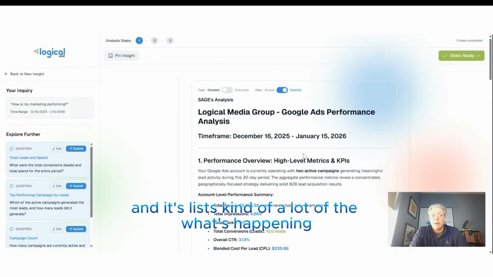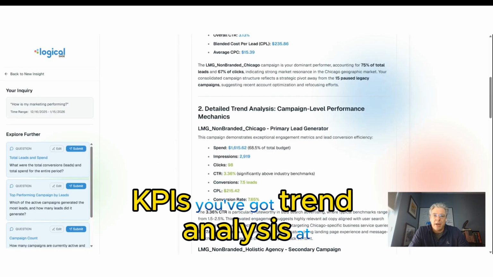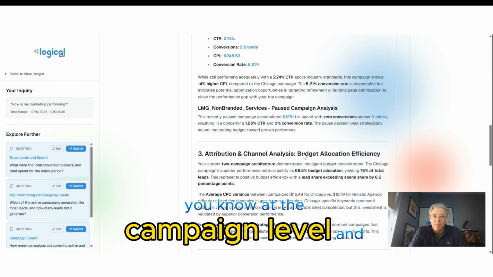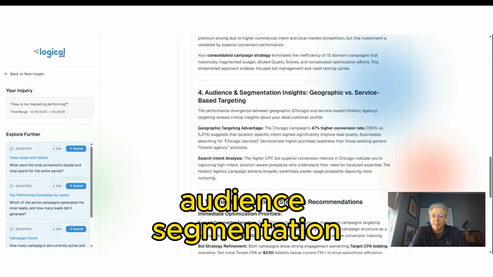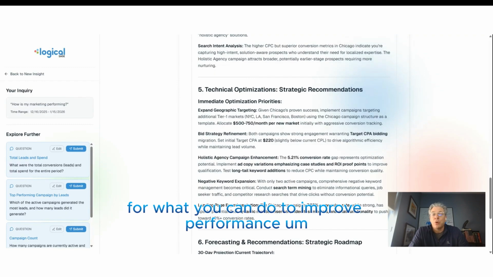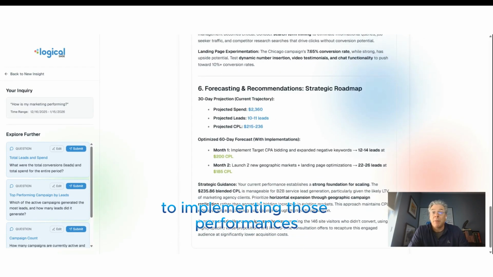And here's the response. It lists a lot of what's happening. Here's the performance metrics and KPIs. You've got trend analysis at the campaign level, attribution and channel analysis, audience segmentation, and then it makes very specific recommendations for what you can do to improve performance. And then it actually lists and forecasts what the response is going to be to implementing those recommendations.